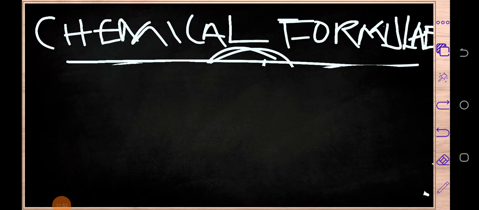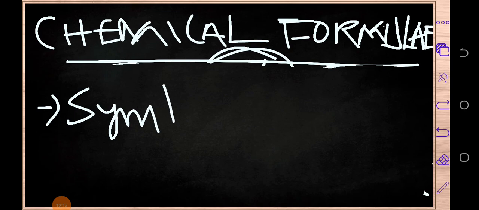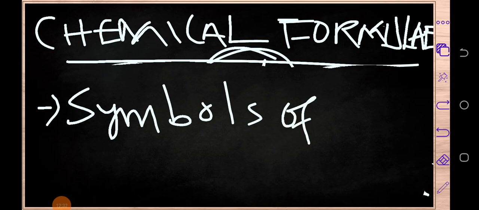All right, the first thing I want you to understand is what a chemical formula consists of. A chemical formula consists of two things. Number 1, a chemical formula consists of a symbol or symbols, so to say, of the elements present in that particular chemical formula. So a chemical formula consists of symbols of elements.